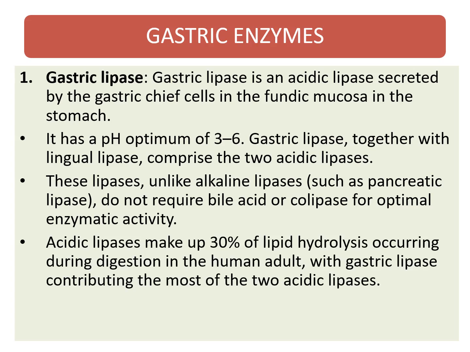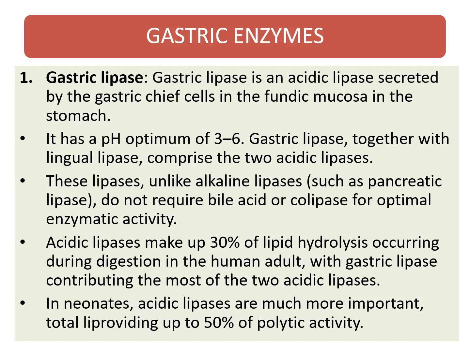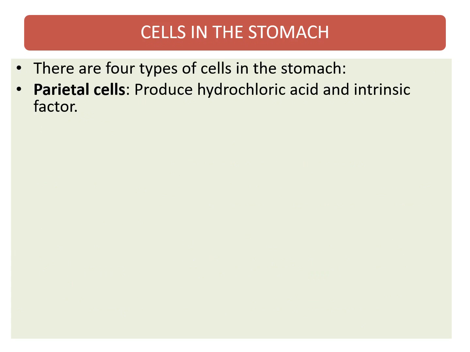Acidic lipases make up 30% of lipid hydrolysis occurring during digestion in human adults, with gastric lipase contributing the most of the two acidic lipases. In neonates, acidic lipases are very important and provide 50% of the activity.